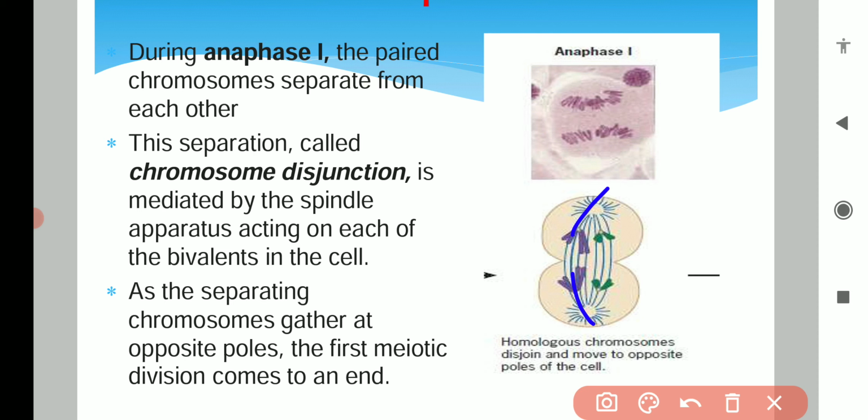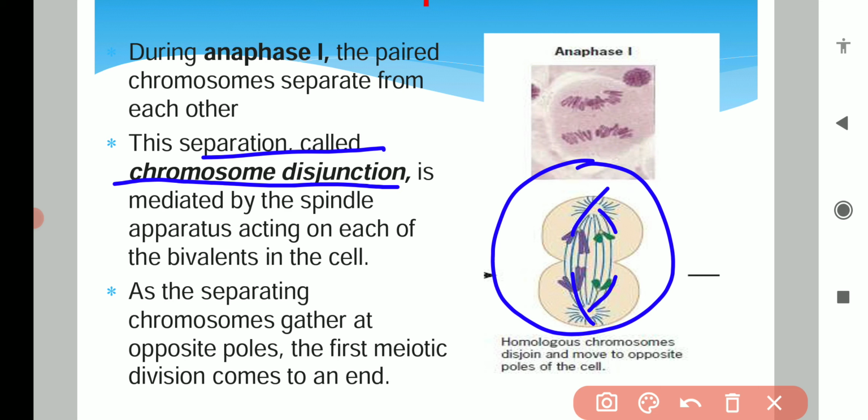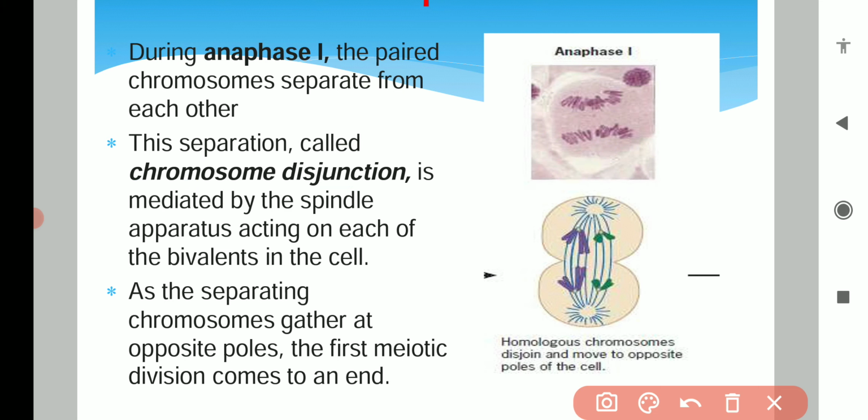Likewise in the second pair, one chromosome will go to this pole and one chromosome to that pole, and this separation of the chromosomes is known as chromosome disjunction. This disjunction takes place in anaphase first of meiosis first.